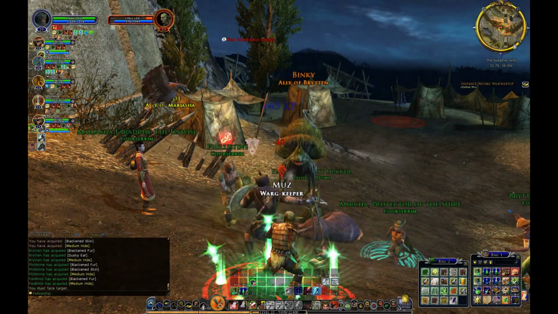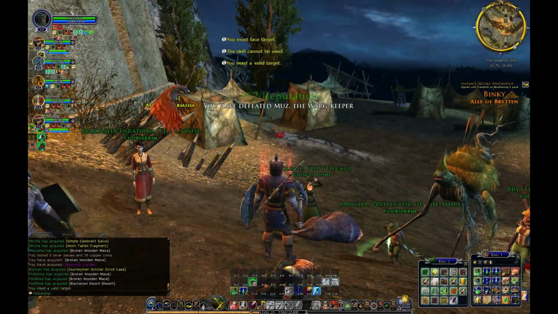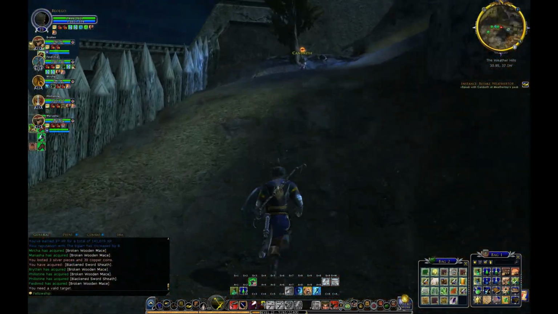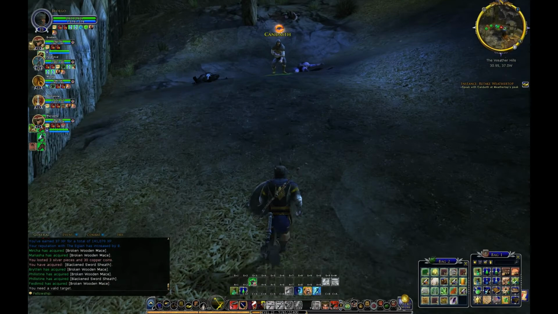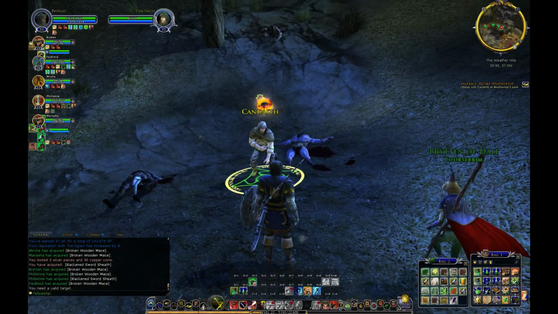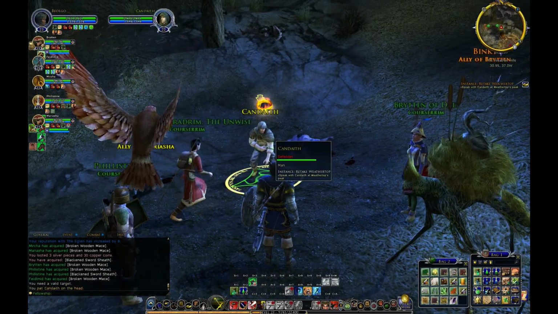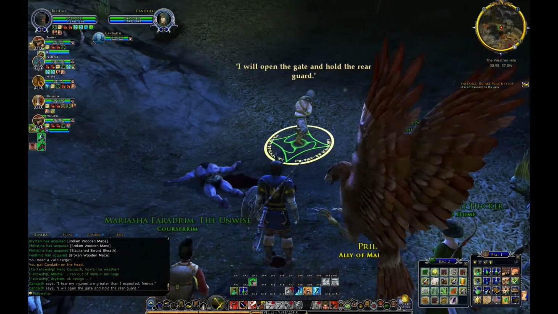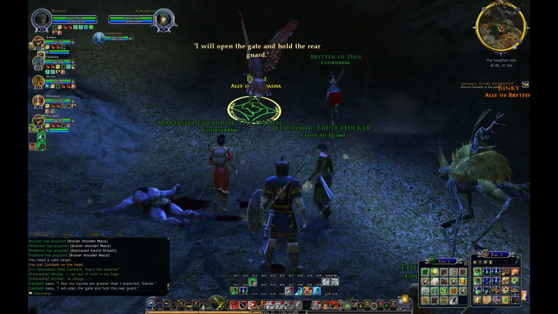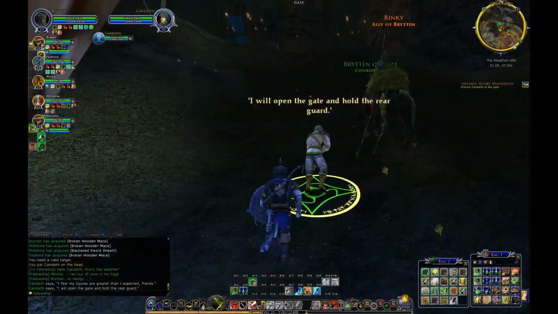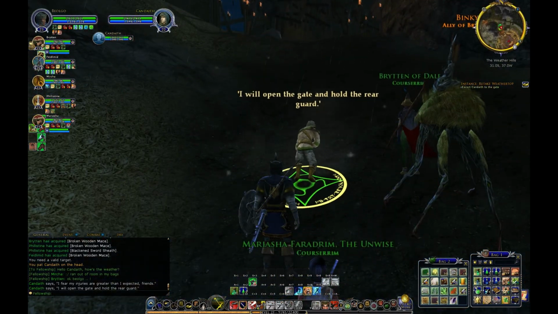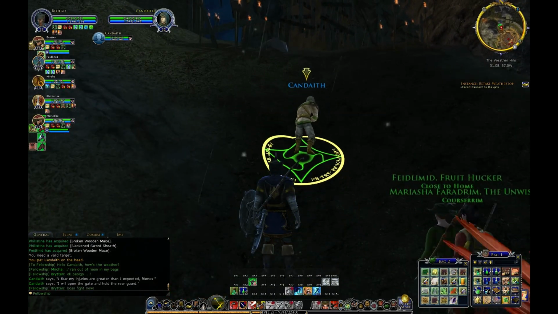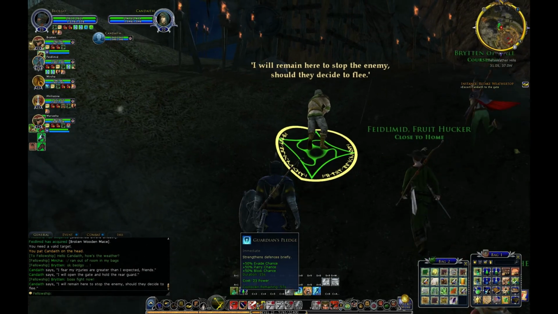We find Candaith, who had been separated from us before. Clearly he was not that successful because he's badly hurt, and he wants to take the rear guard. How much of a guard this wounded man can be. And when we really get to the summit, then the main action starts. We had to fight two minor bosses before, but now there's a whole bunch of elite orcs on the top, and when we defeat them, then the real big boss comes, a mountain troll.